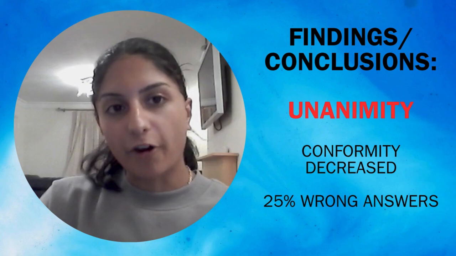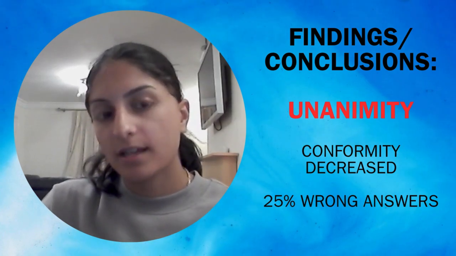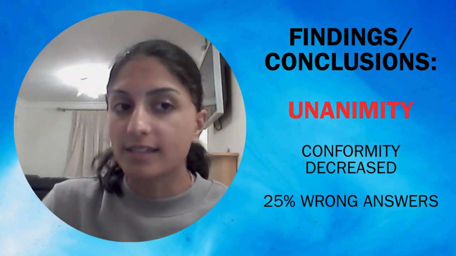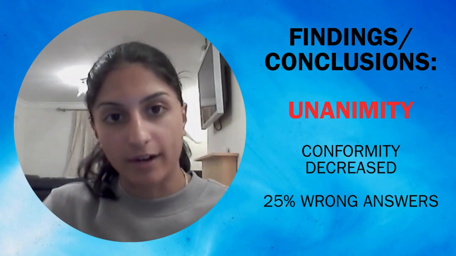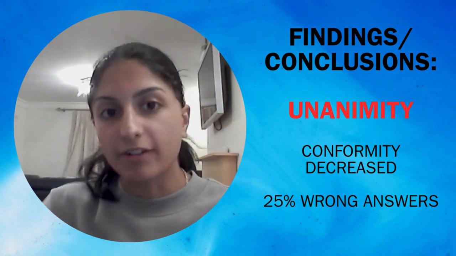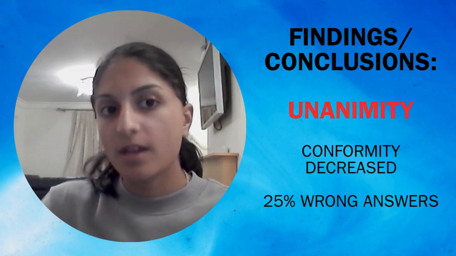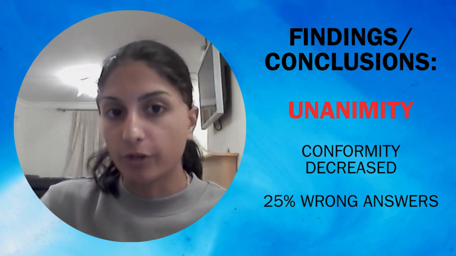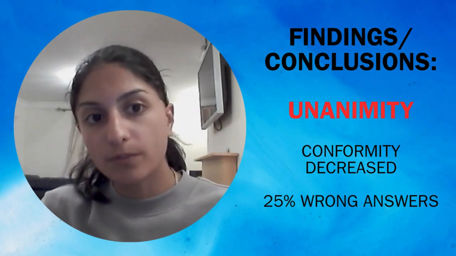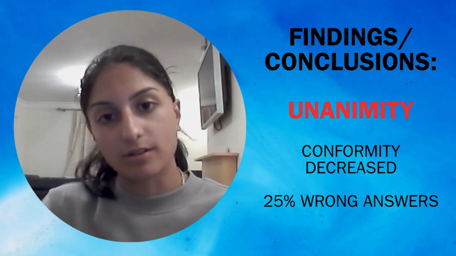For the second variable, unanimity, it was found that conformity would decrease. Importantly, it did not matter whether the confederate that was dissenting was answering correctly or incorrectly. This is interesting as it shows that it isn't necessarily about what someone is saying that may result in decreasing conformity levels, but it is about the lack of agreement of the group. It may have been that perhaps the participant felt less obliged to conform, which is supported by the fact that there are now 25% incorrect answers.